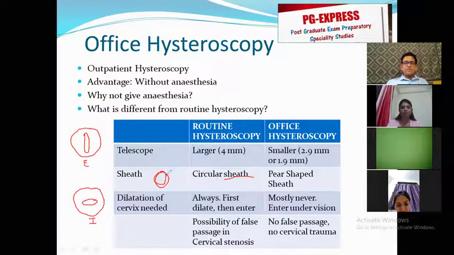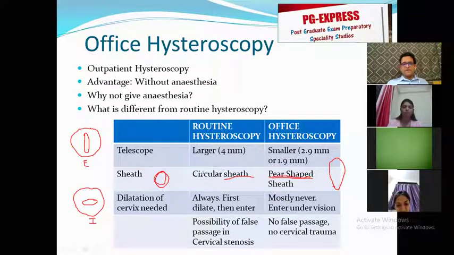They said that because we are trying to force a circular sheath through an oblong opening, the sheath is not entering properly and the patient is having pain. They said, what if instead of the circular sheath, we could make the sheath pear-shaped or oblong or oblique, whatever you call it. It is called, in correct terminology, pear-shaped, because it is not even like this. The shape actually is like this, a pear shape.